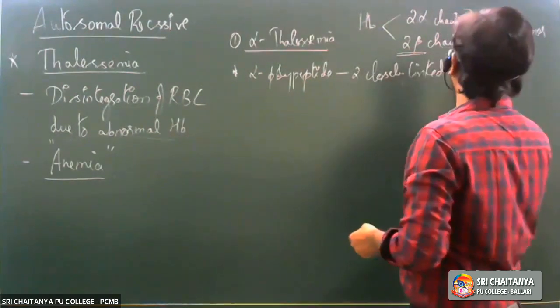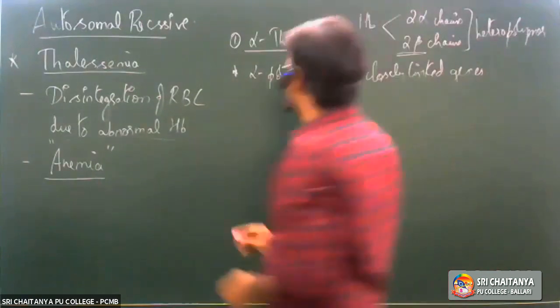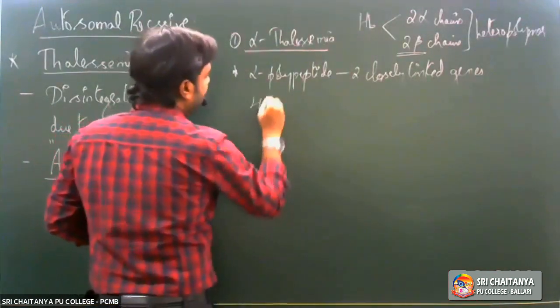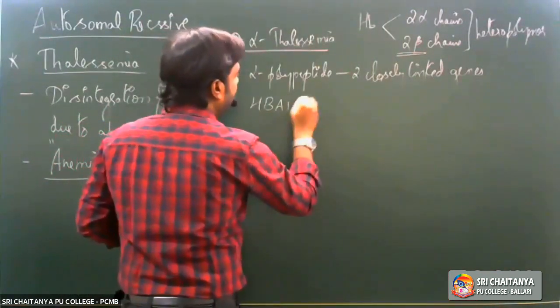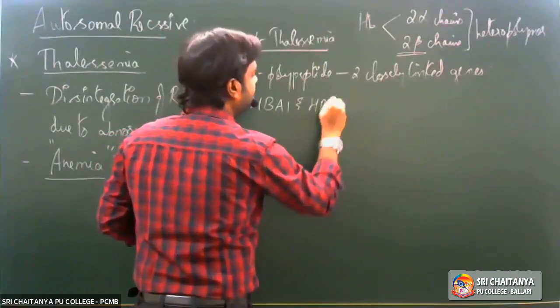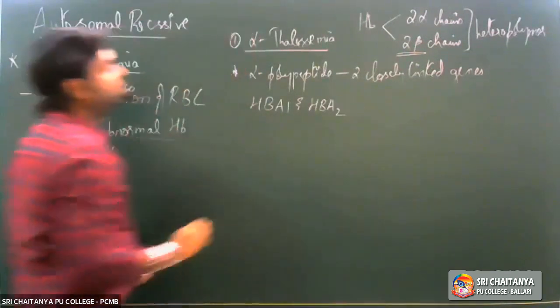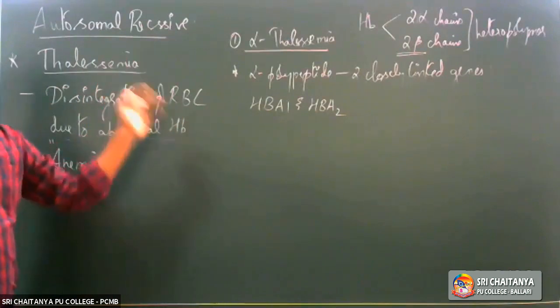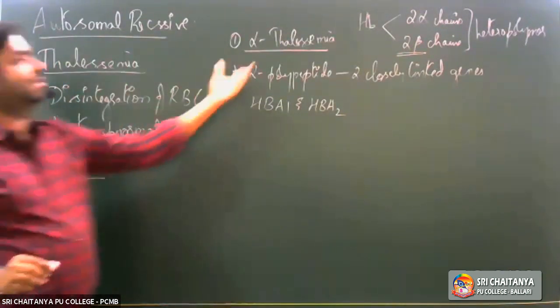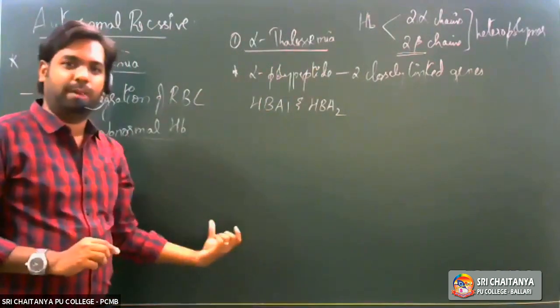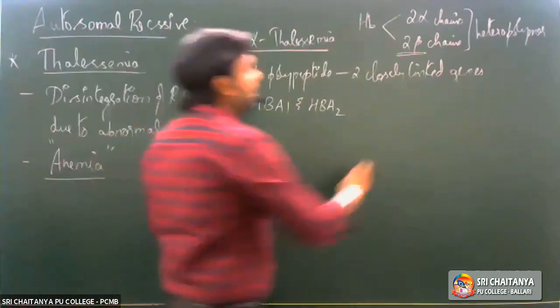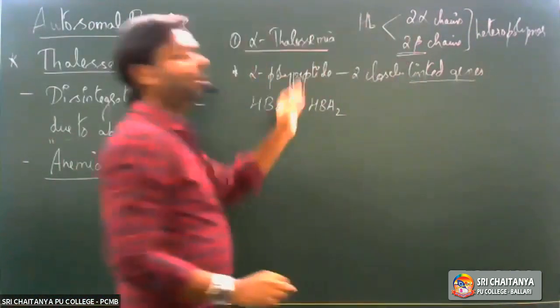So what are these two closely linked genes? One gene is referred to as HBA1 and the other is referred to as HBA2. These two genes are completely involved in the synthesis of the alpha chains of hemoglobin, right? We are saying they are very closely linked genes.